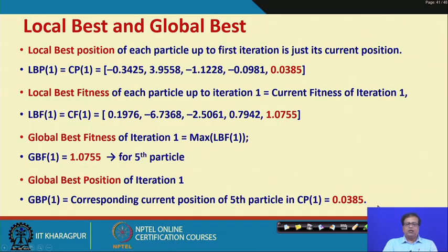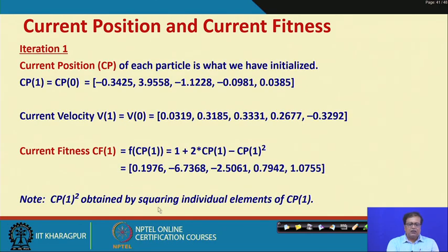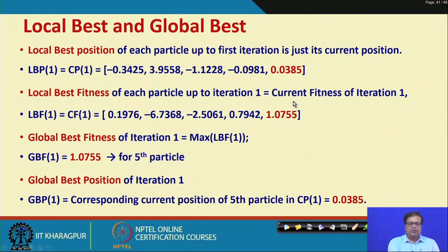Now, the question is which one is the best local best position? Look here, the local best positions are nothing but the current positions, because we do not have anything else. We have to assume whatever is the current position is also the local best position at iteration 1. So, our Cp1 values are going to be our local best positions. And what are our local best fitness values? Again it should be the current fitness, because we do not have anything else.